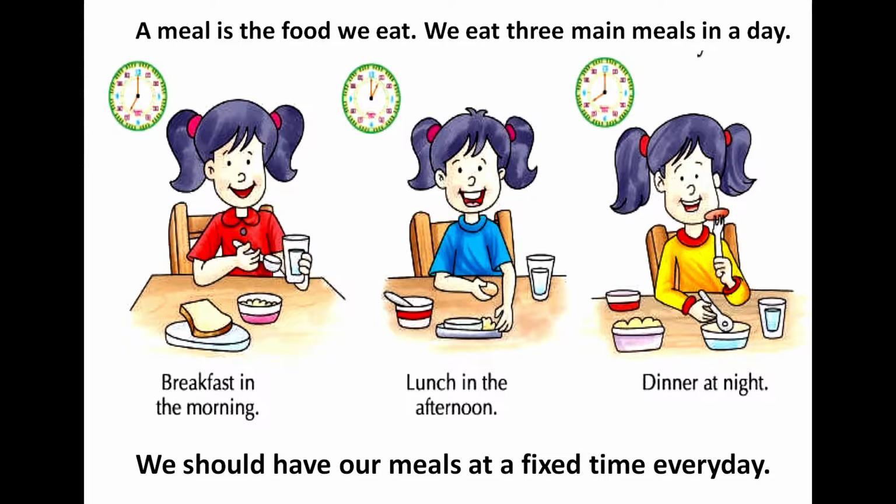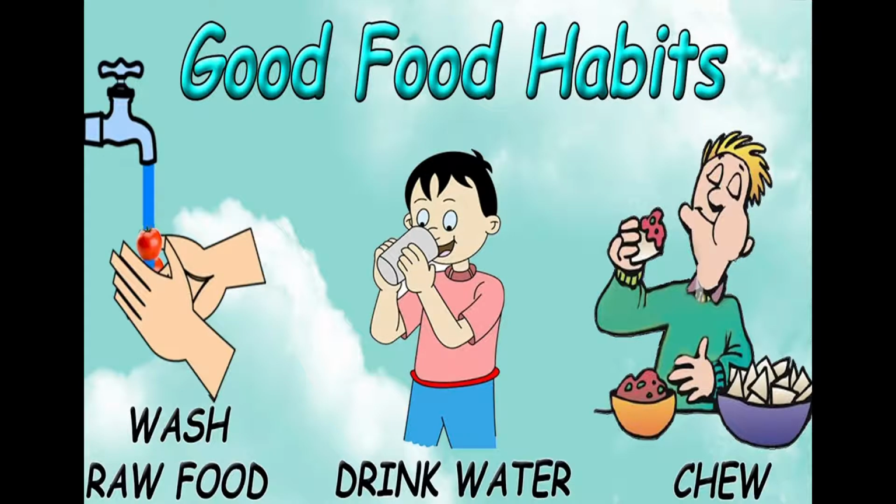Okay. So, let's see some good food habits. So, what are the good habits? If we are taking any fruit or vegetable that can be eaten raw, then we should wash it thoroughly and then we should eat. We should drink lots and lots of water.